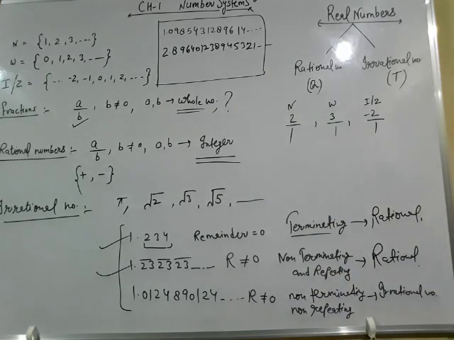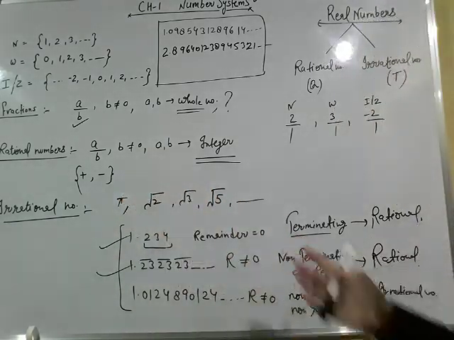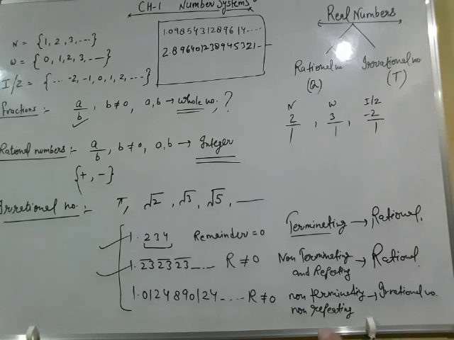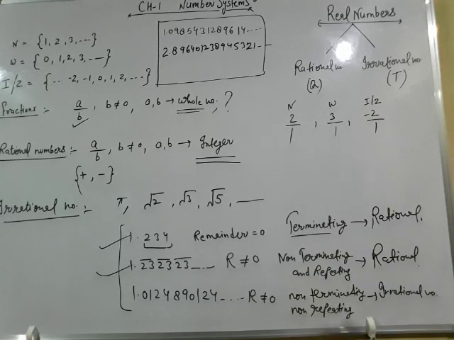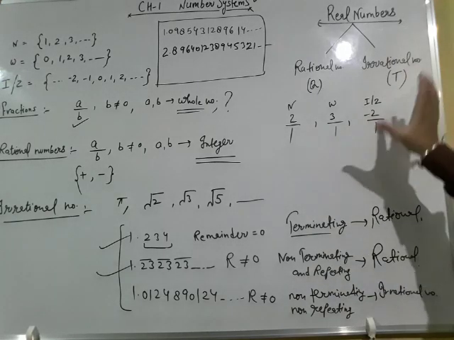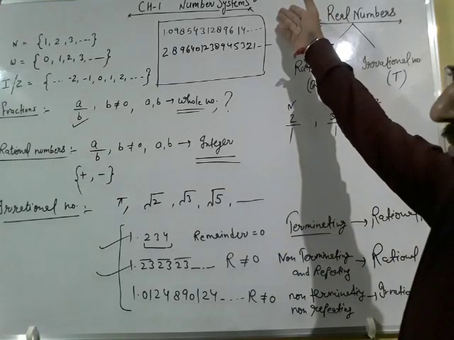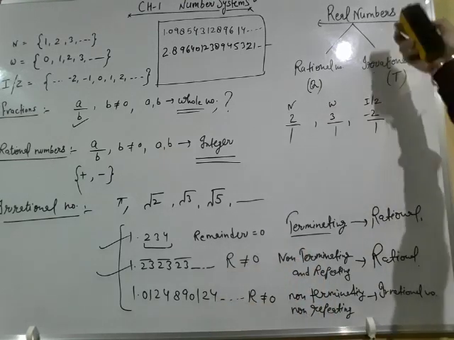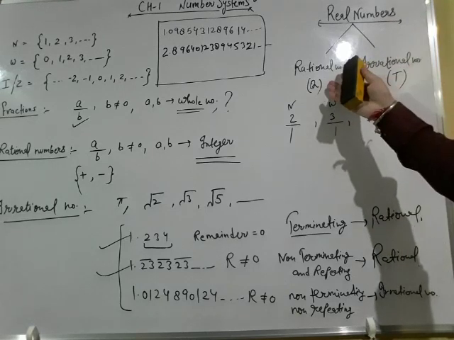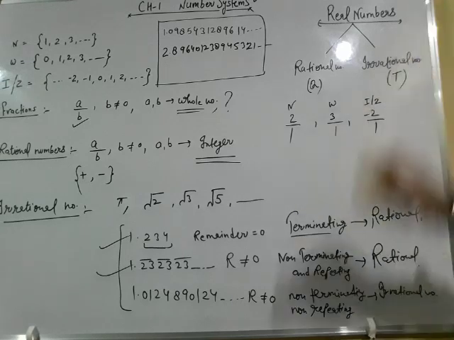One more property I want to discuss with you all. Between two rational numbers, we can find infinitely many rational numbers. Similarly, between any two irrational numbers, we can find so many irrational numbers. In this video, what have we studied? We studied the detailed number system and the properties of the number system and their conversion and real numbers. What are real numbers? A combination of rational numbers as well as irrational numbers.